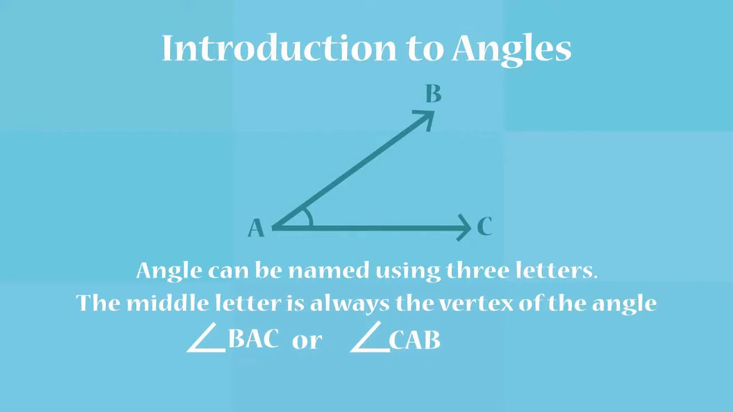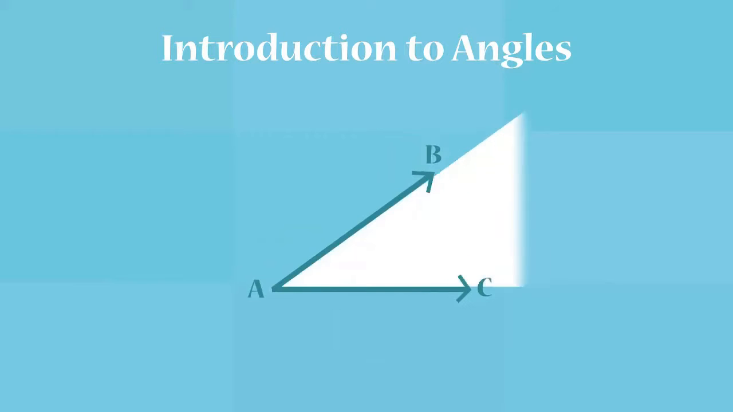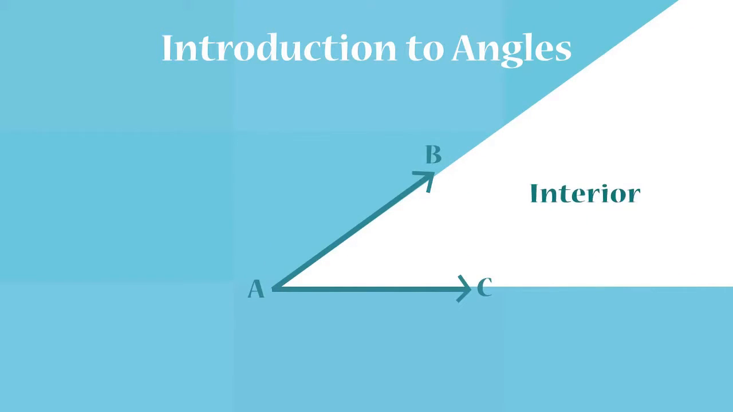The same angle can also be named by its vertex as angle A. The space between the arms of the angle is called the interior of the angle, and the space outside the angle is called the exterior of the angle.